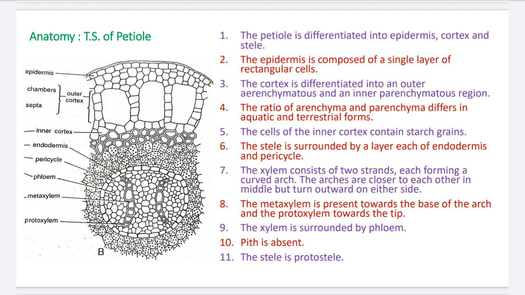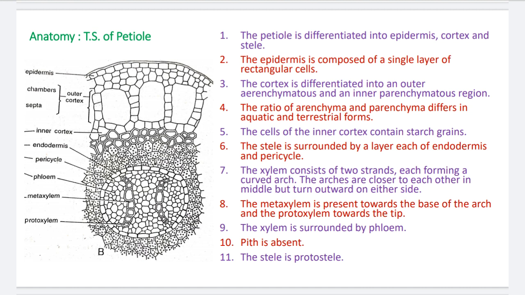Point number 1. The petiole is differentiated into epidermis, cortex and stele. These are the three important parts of the anatomy of the petiole. Number 2. The epidermis is composed of a single layer of rectangular cells. Number 3. The cortex is differentiated into an outer aerenchymatous and an inner parenchymatous region.